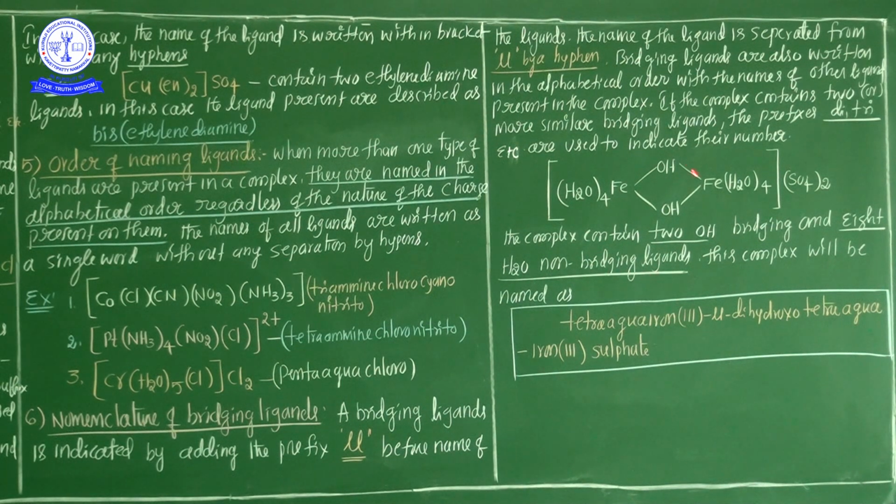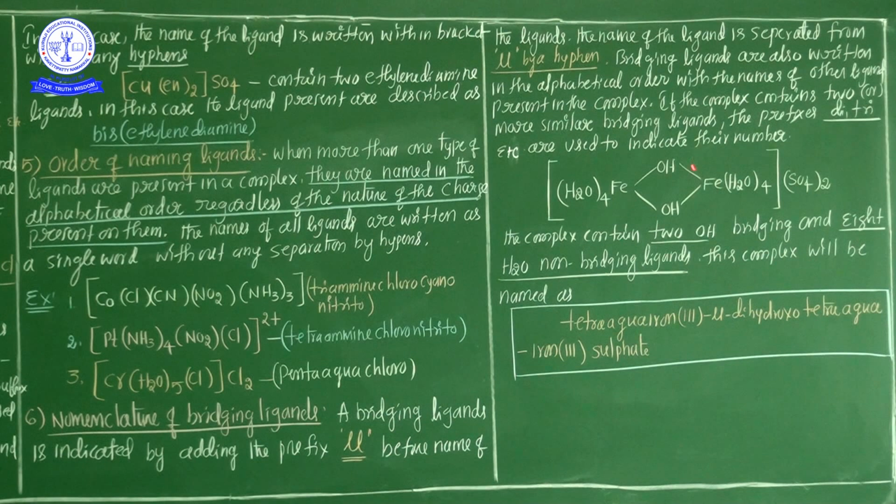The two hydroxo groups link the two central Fe ions, so they act as bridging ligands. The other ligands are aqua, present 8 times, but not used to link the two Fe, so they are non-bridging ligands.